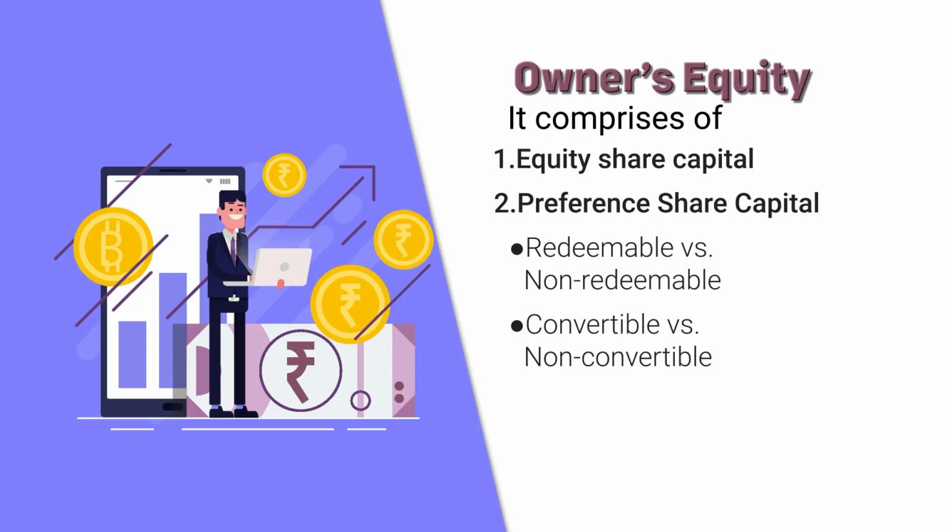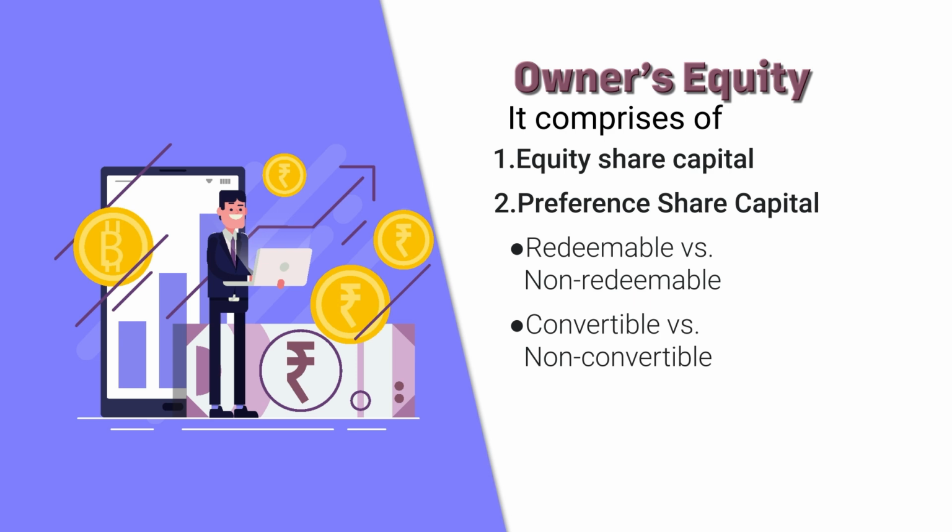That means they will become equity shareholders of the company. So that is the provision of convertible preference shares. Another category may be non-convertible. It means the preference shares which do not have a provision of conversion into equity shares of the company are called non-convertible. So we have learnt about convertible versus non-convertible.